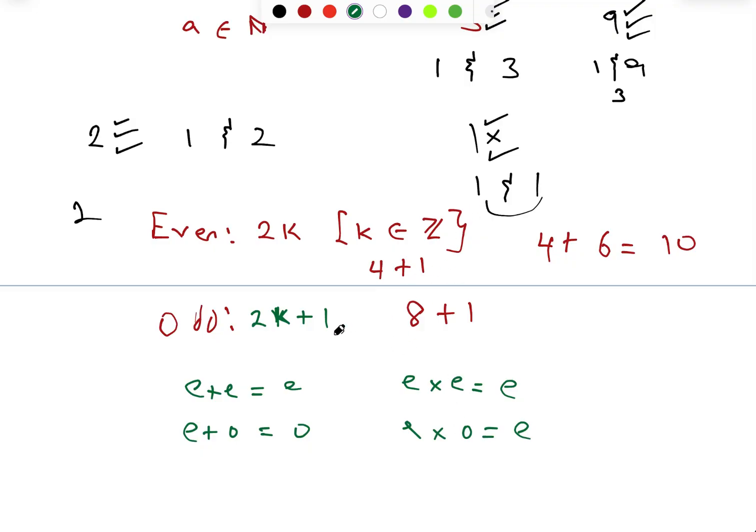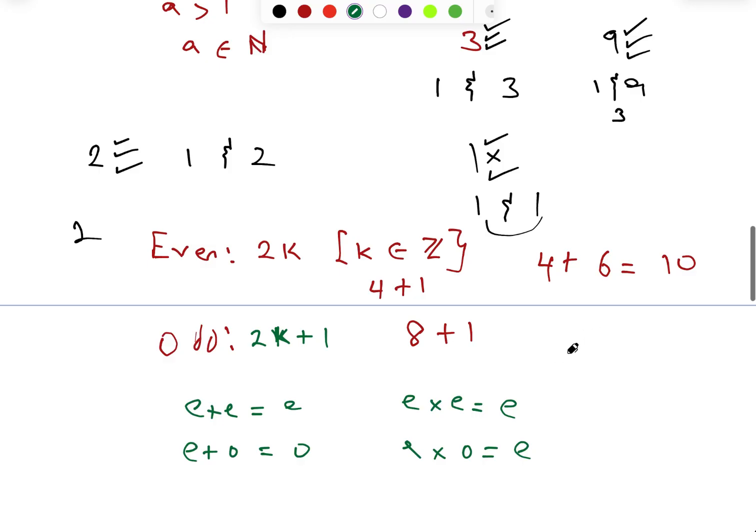Now let's go back to prime. What if I had two prime numbers? Prime number plus prime number, there's no definite thing to say. It can give you a prime number and it can give you a number that is not prime. For example, 2 plus 3 is 5. 2 is prime, 3 is prime, 5 is also prime. But at the same time, I can have 3 plus 7. 3 is prime, 7 is prime, but the result is 10. 10 is not prime. So addition of primes can give you either prime or not prime.